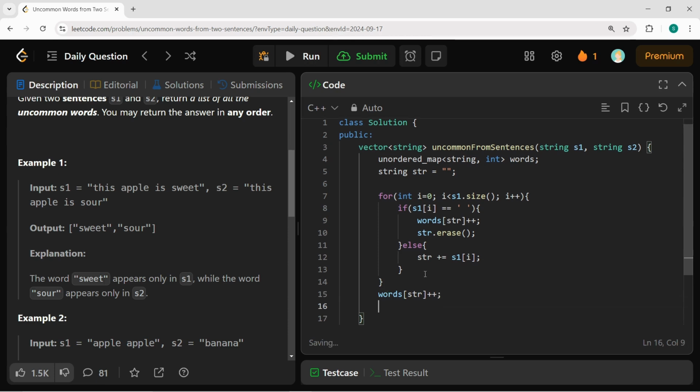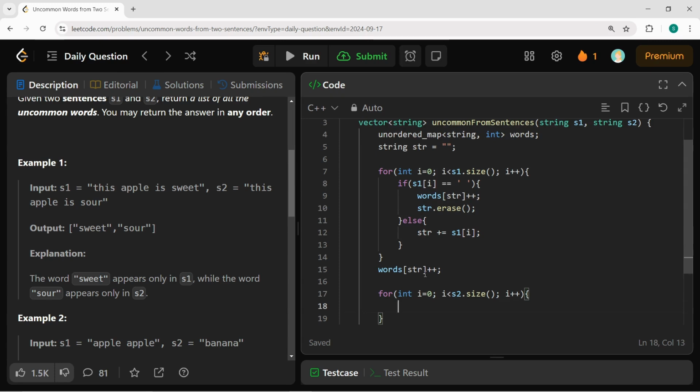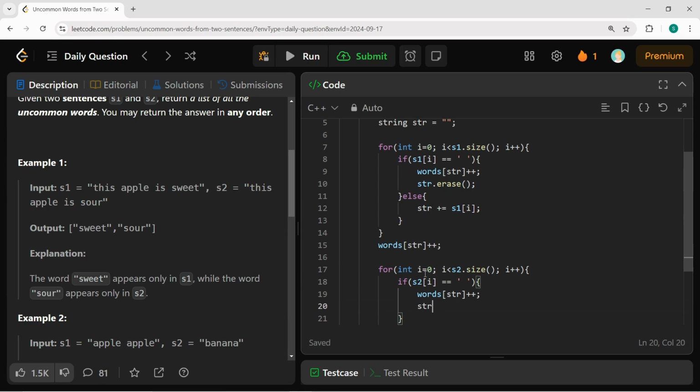Now I will do the same for sentence 2, just like this. Dot size. Now if S2 of i is equal to an empty space, just like this, first of all I need to push it inside the map so that I can count its frequency, and then I will erase this word.